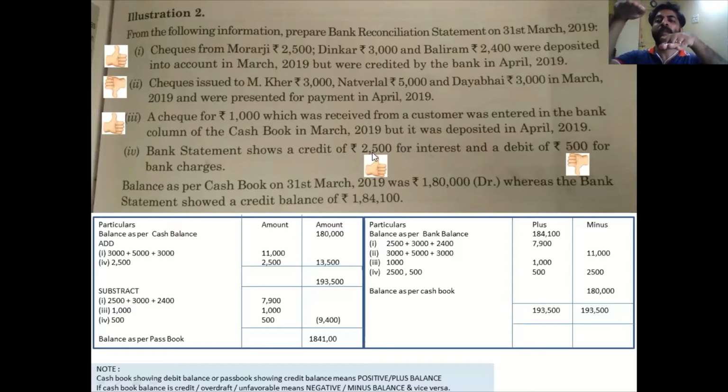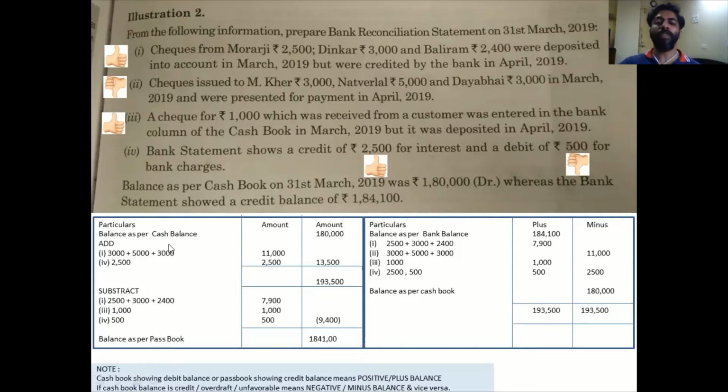All right. Now, how do I match it? To match, I have to only move my cash book hand because I'm starting with the cash book. So I will raise this hand. That means I'm going to add 2500. If you see, I have added this figure. Debit side of passbook, exactly opposite. So 500 I have minused. So this is a typical sum which comes in your exam. These are the 4 transactions.